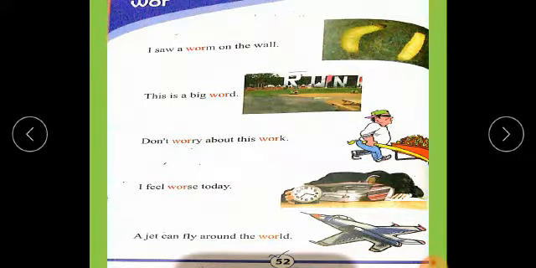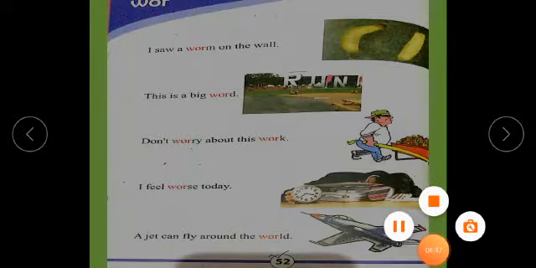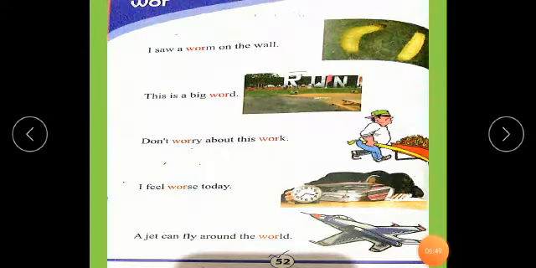Let's read those sentences in which we will get the words in which the sound is used. I saw a worm on the wall. This is worm.